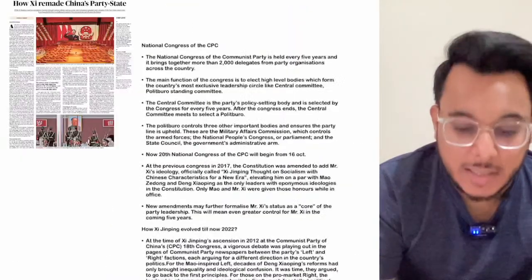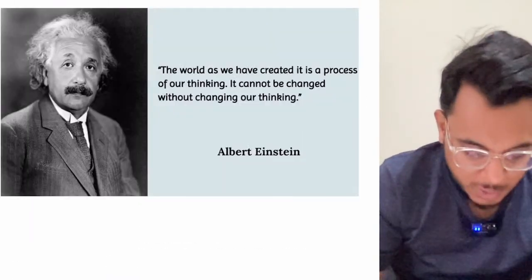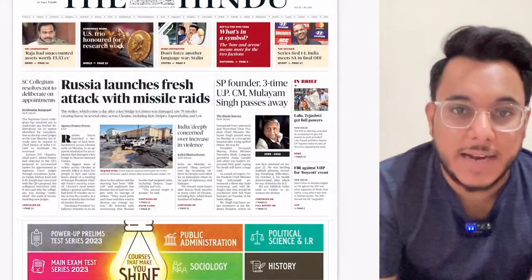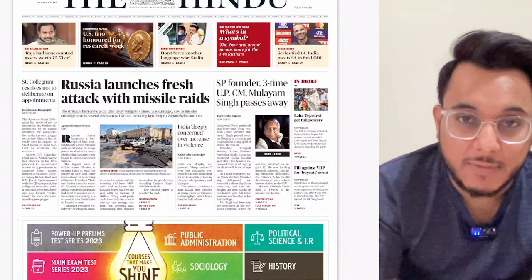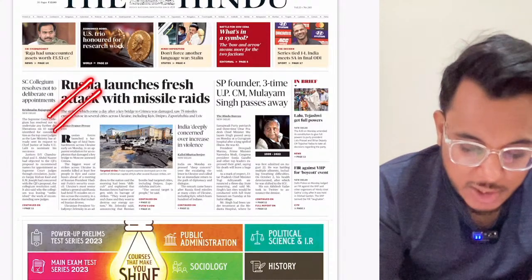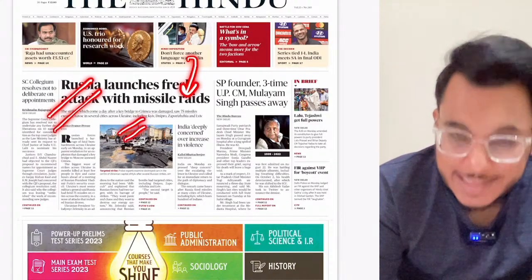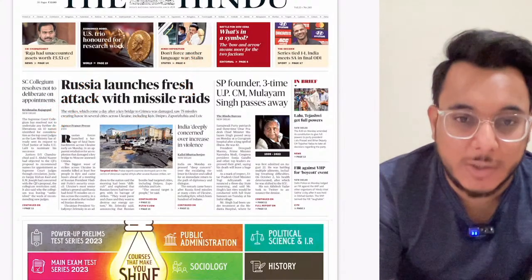Okay, so let's first of all take the overview of the entire newspaper so that we can understand which articles are actually important. So here we have the first page. Russia launches fresh attack with the missile rates. Okay, so guys, there is an article on the Russia-Ukraine war that has also come.